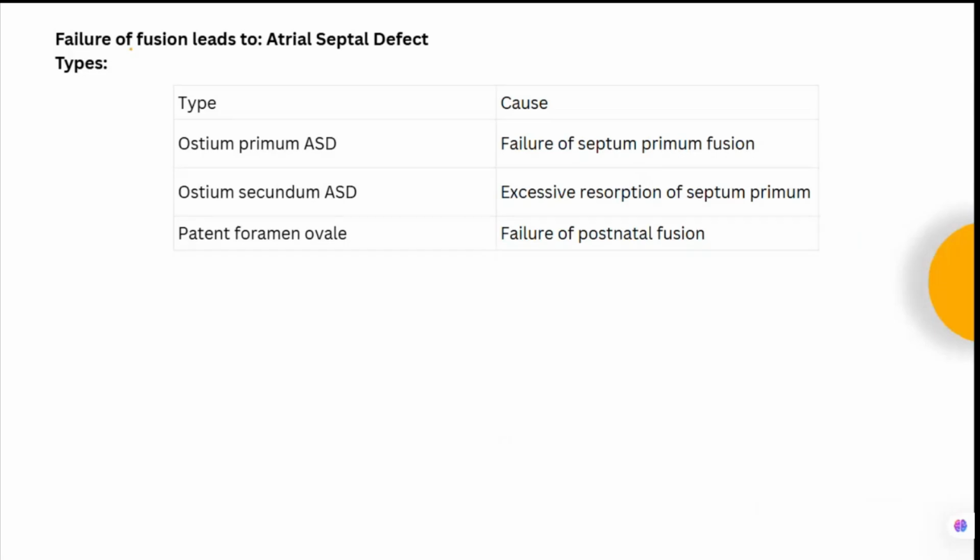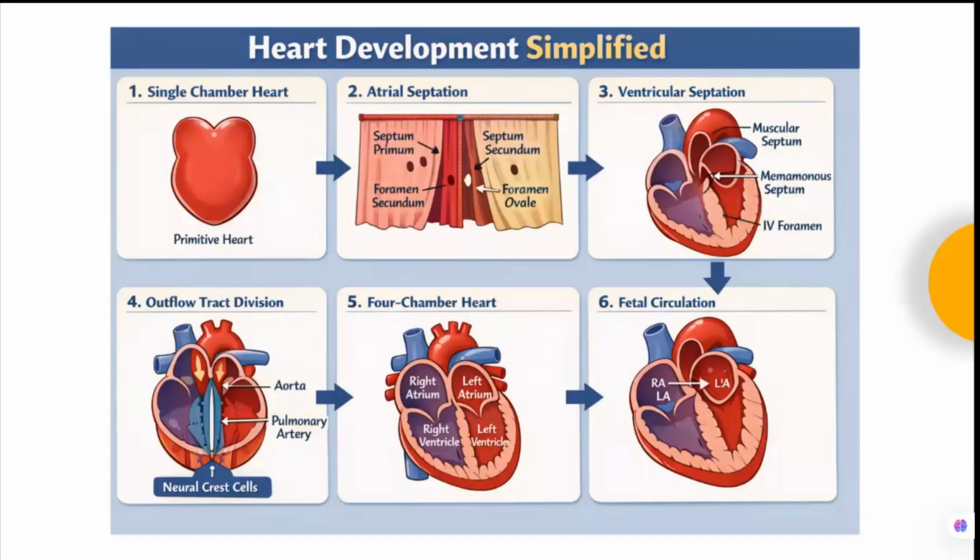Now, what is the ostium secundum ASD? It is the excessive resorption of the septum primum. If there is excessive resorption of the septum primum, that will lead to the ostium secundum type of ASD. And third is a patent foramen ovale. Okay, that is the failure of the postnatal fusion. So these are the three different types. Which one is the most common? Ostium secundum is the most common. That is because of the excessive resorption of the septum primum. Okay, we have seen how the ostium secundum develops because of the tiny holes which develop because of the apoptosis. Okay, so initially this was a single chamber heart, and then a single chamber atria.